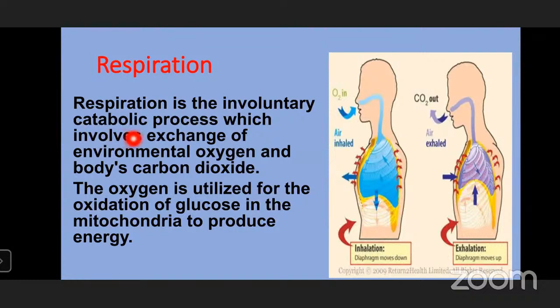It is the involuntary catabolic process which involves exchange of environmental oxygen and the body's carbon dioxide. It is an involuntary catabolic process, which means it breaks down something and releases energy. So here energy is being released in the process of respiration. And here we utilize the oxygen to break down the glucose molecule in the mitochondria to produce the energy.